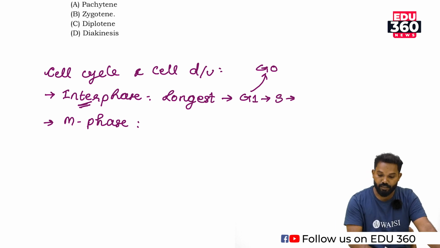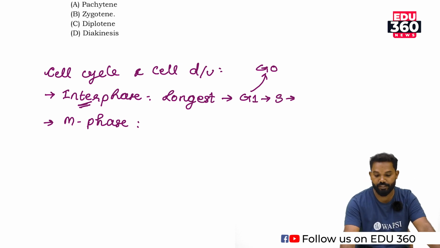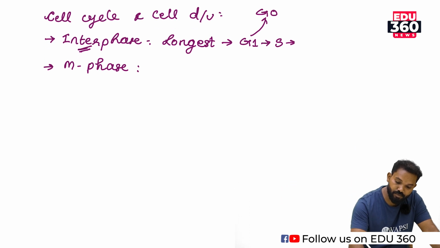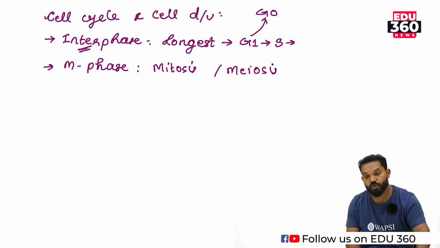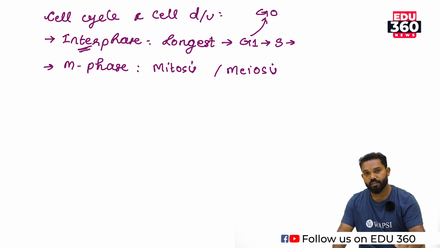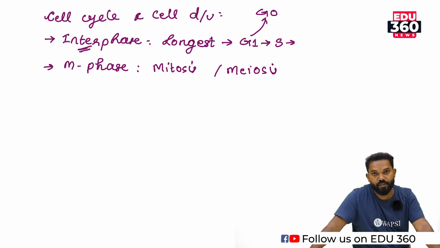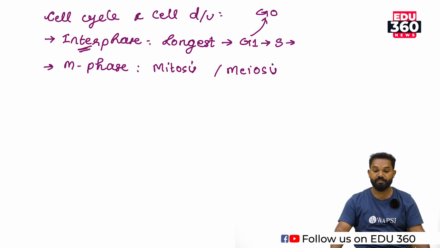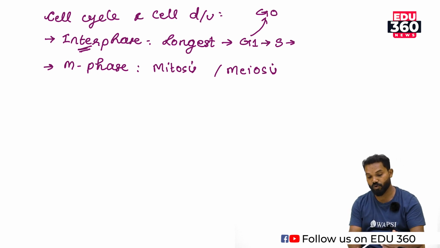So the first stage is interphase: G1, S, G2. Then the second stage is M phase, which is mitosis or meiosis. There are two types of division, mitotic cell division or mitosis, and meiotic cell division or meiosis. Compared to interphase, these two are complex stages. But which one is more complex? That is meiosis. Meiosis has many substages and is more complex than mitosis.